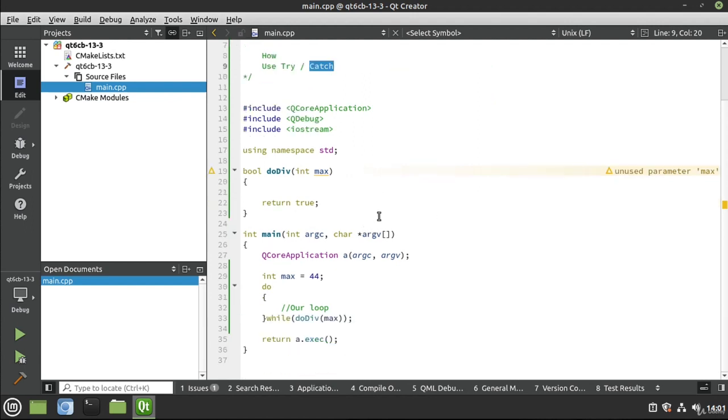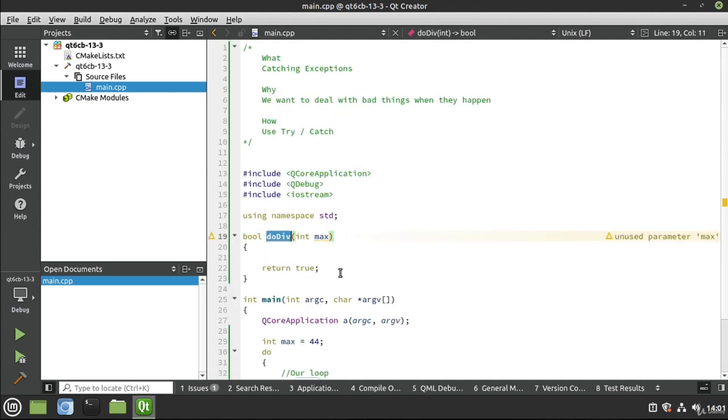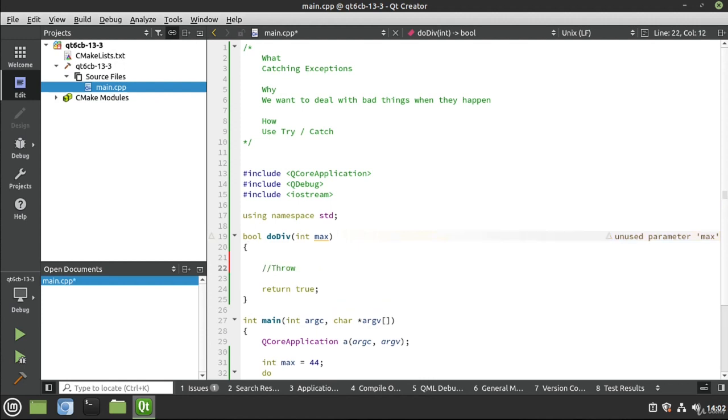And I've got some boilerplate code already here. For example, we've got an int max44. We've got our loop, which is going to go to doDiv. doDiv is going to return true. So if we were to run this now, it would just loop forever and ever and ever. I'm going to slow down here a little bit. I'm going to say row. In the last video, we threw something. So we know this is going to throw something, but we don't know what or where or why. So we need to start bringing that scope down. And when I say scope, I'm not necessarily talking about code scope, just the scope of what could possibly happen.